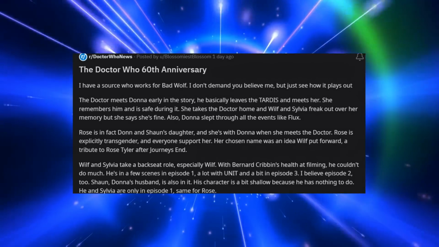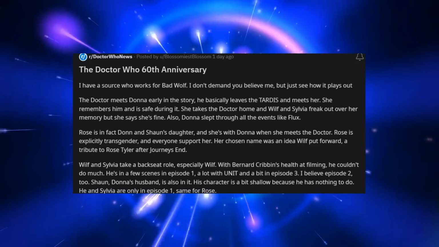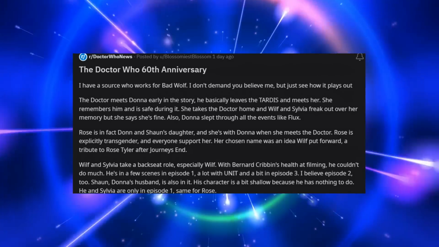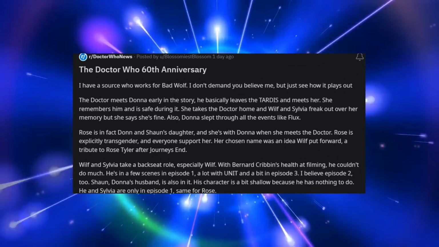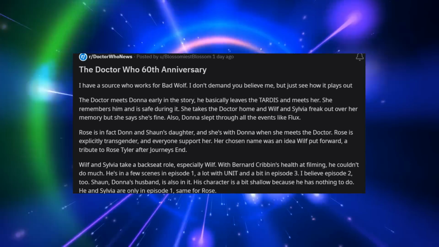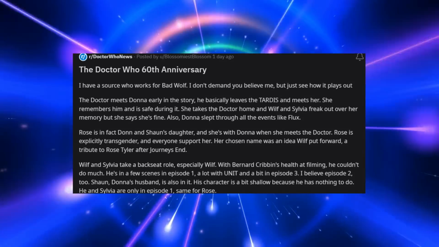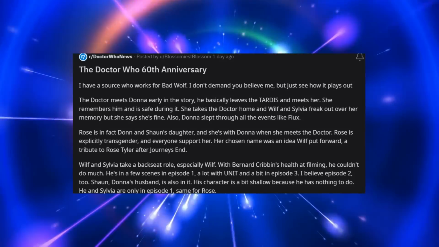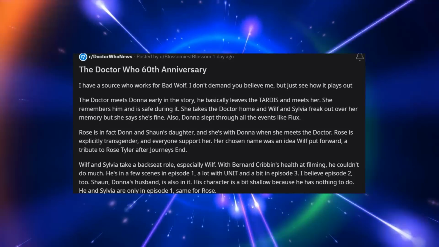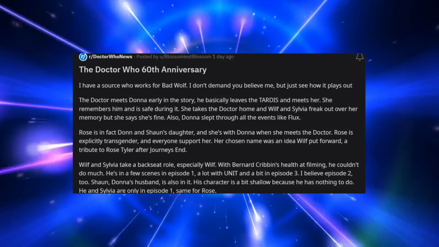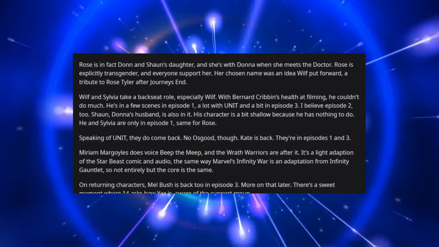Wilf and Sylvia take a backseat role. Especially Wilf, with Bernard Cribbin's health at filming, he couldn't do much. He's in a few scenes in episode 1, a lot with Unit, and a bit in episode 3, I believe episode 2 too. Sean, Donna's husband, is also in it. His character is a bit shallow because he has nothing to do. He and Sylvia are only in episode 1, same for Rose.